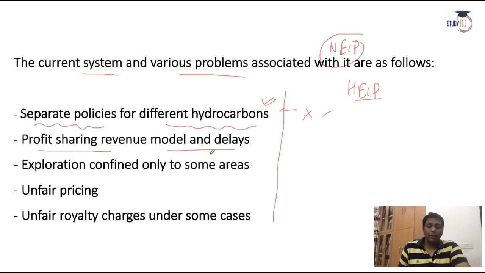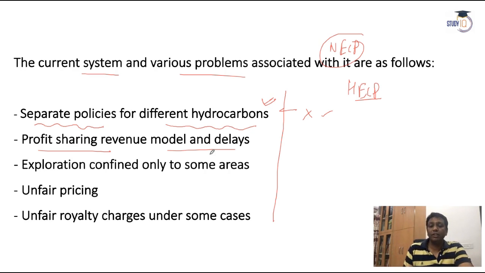Profit sharing, revenue model and delays. It's very simple, guys. Suppose the government is trying to give profit sharing to the companies. Suppose I'm a Reliance company. I explore, and this is a place in India where I have a lot of natural gas. Okay, and then I give these reserves to the government.